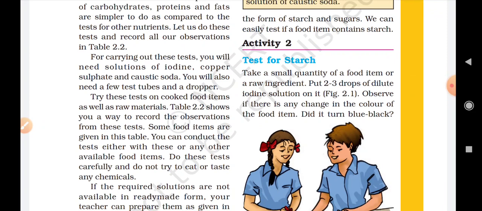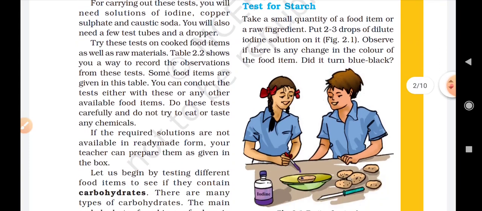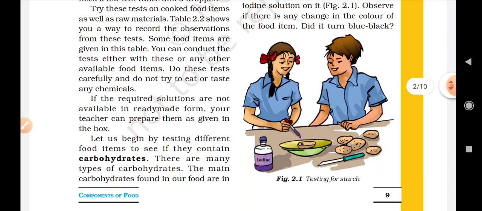Do these tests carefully and do not try to eat or taste any chemicals. Children, these chemicals are very harmful for our body. As we are not performing this test on our own, but if you ever get a chance to perform these types of tests, do not lick or taste the chemicals, because they can damage our body in different ways. If the required solutions are not available in ready-made form, we as teachers can prepare them for all of you.